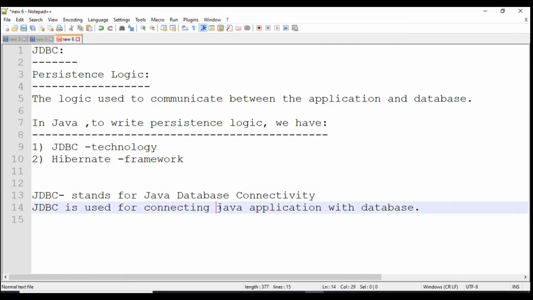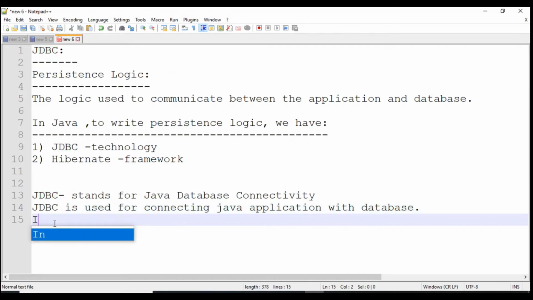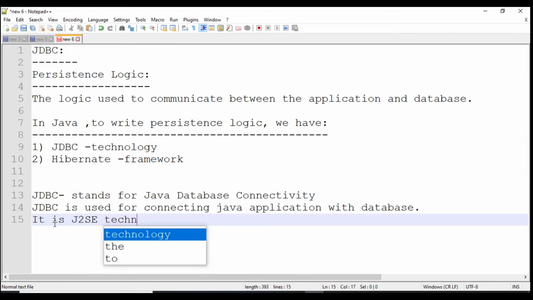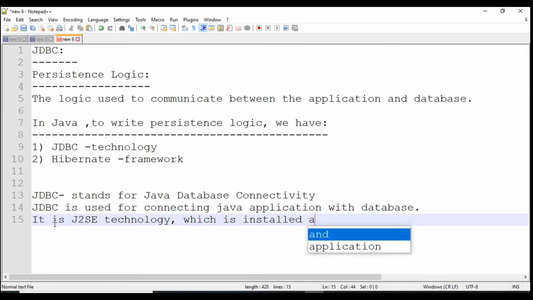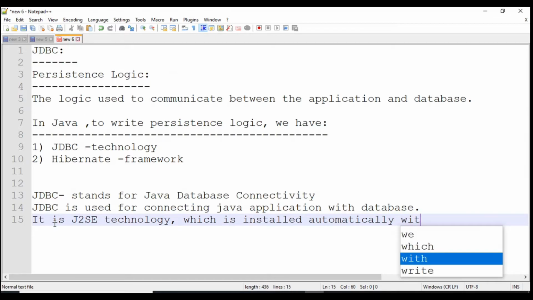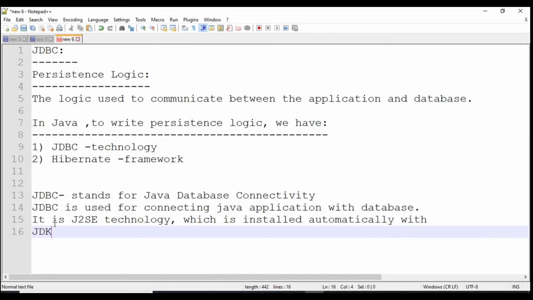So in simple words, if you are coding in Java and you want to store your Java application data into a database, then you have to use JDBC. It is a J2SE technology which is installed automatically with the JDK software.